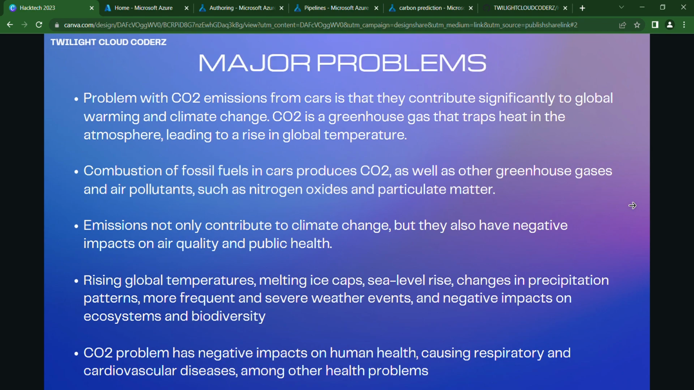One of the major problems for global warming is CO2 emission from cars, which leads to sea level rise and frequent weather and climatic changes. Also, it affects human health, causing respiratory and cardiovascular diseases.